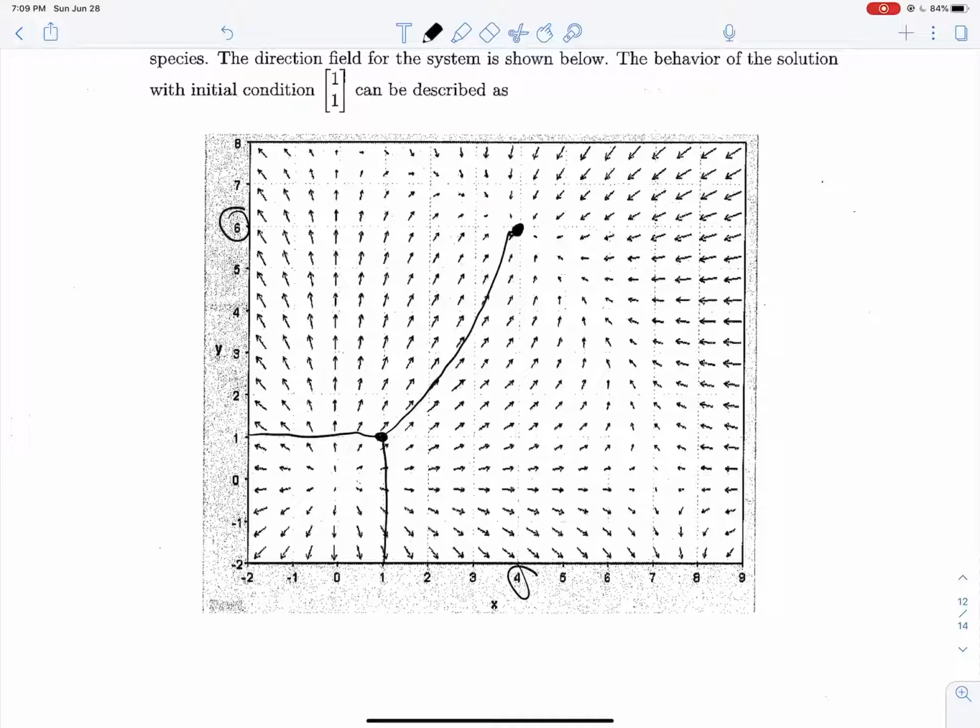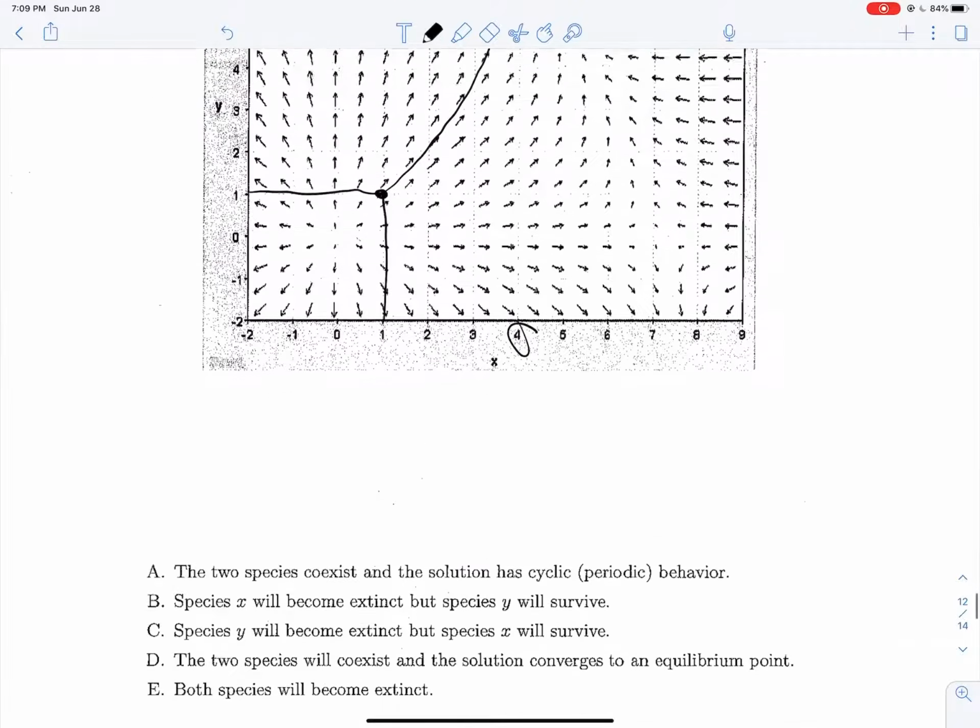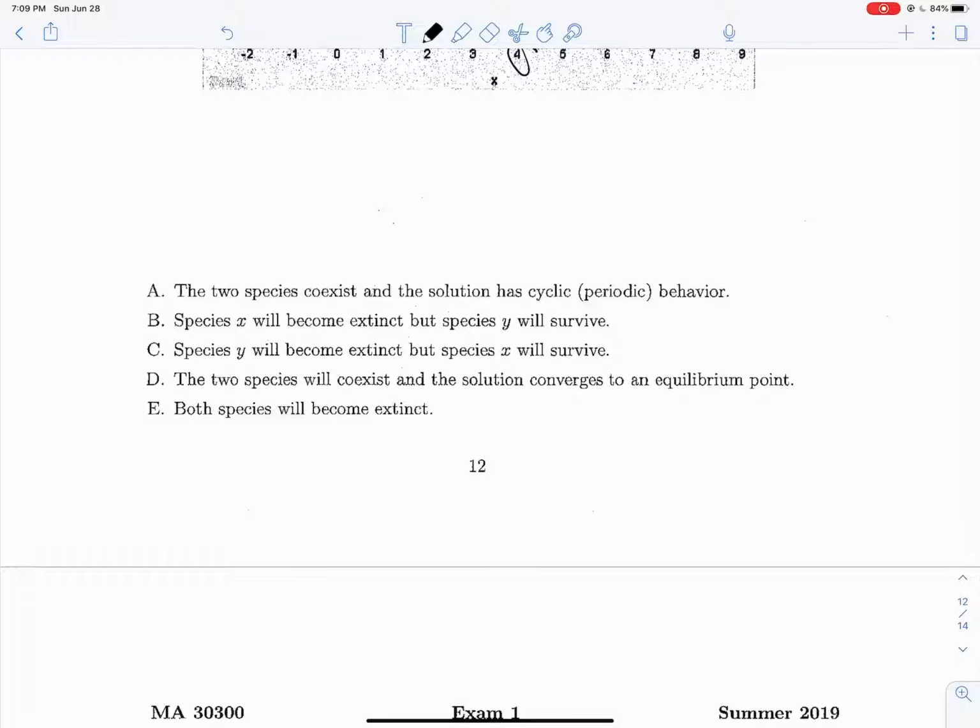So our system has reached some kind of coexistence where we found a ratio that works between our predator and prey, such that the prey's population is growing at the same rate that they're being eaten by the predator, and that's enough food for the predators so that their population also remains stable. So yes, we have answer choice D.